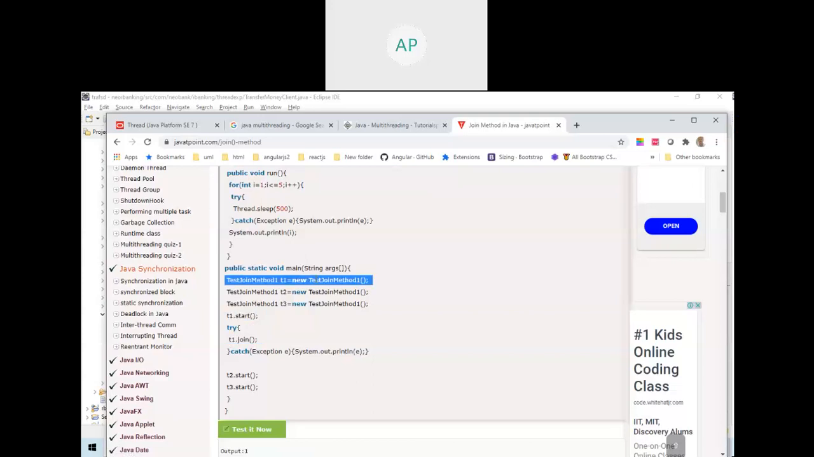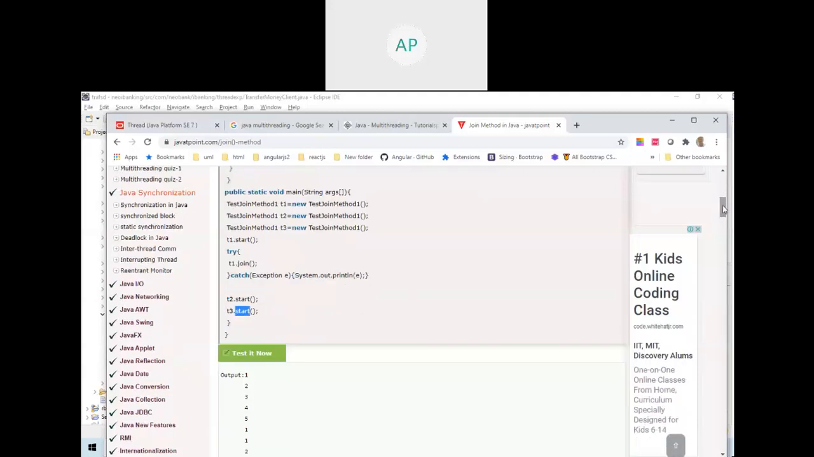Until t1.join completes, this line will not get executed. What will happen after this line? This line will assign the thread to the scheduler, and then it will go to this line, then it will wait because of t1.join until the run method inside this class completes. After that, it will start t2 and t3. Just read, you will get knowledge. You should be able to get all this knowledge on your own. That is one's capacity. Self-learning is very, very important.